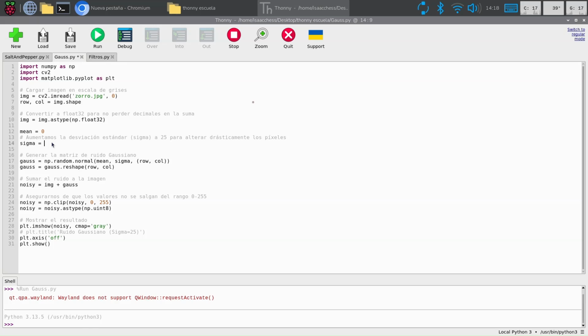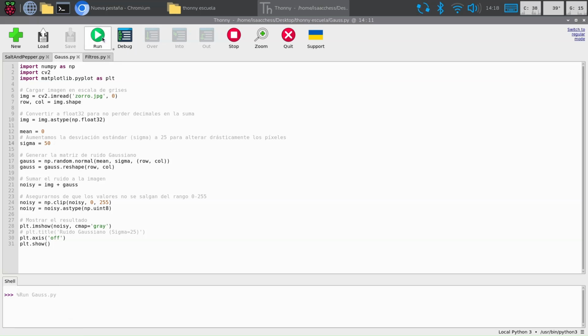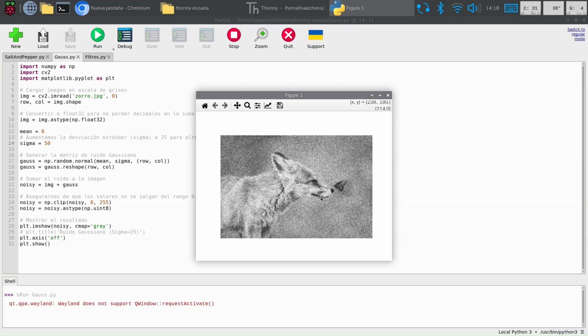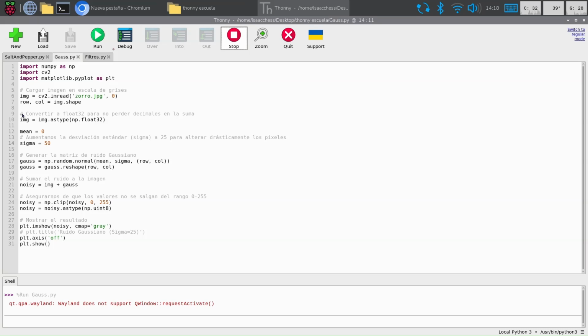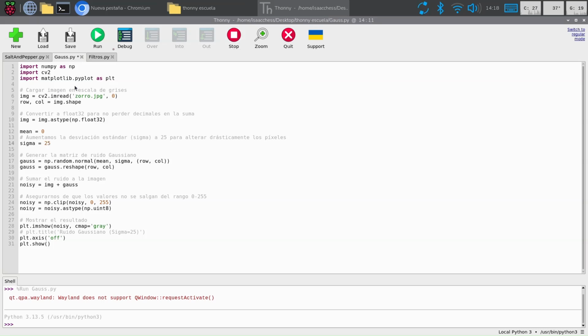For example, if we exaggerate to 15, let's see how it works. It's a lot more static on the image, so you can see it looks like an old TV. So let's put it back on 25.